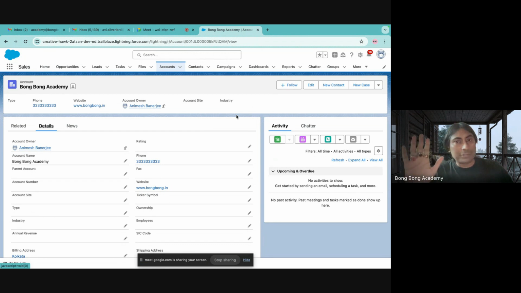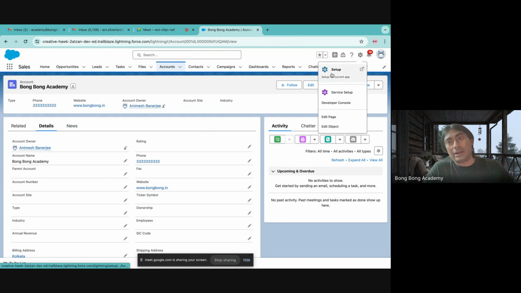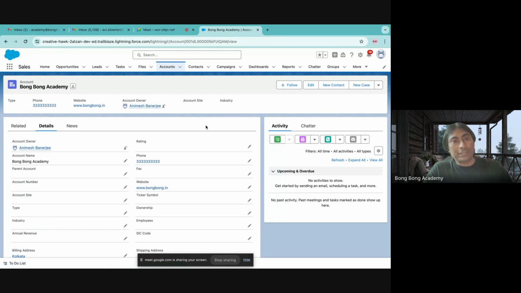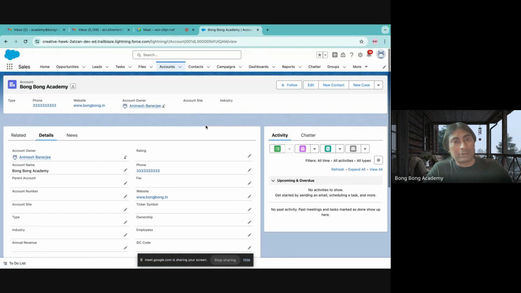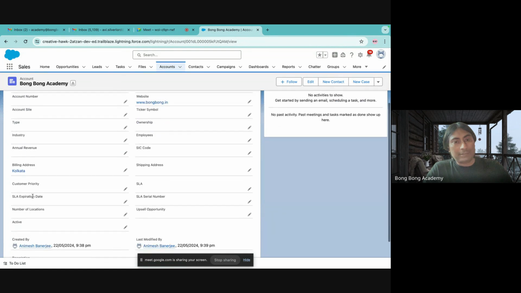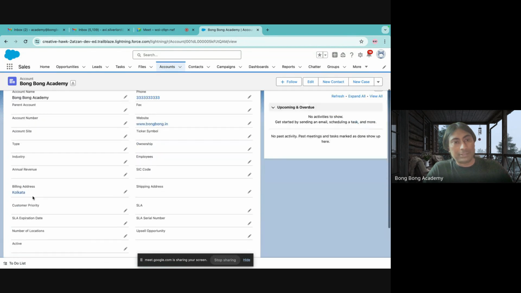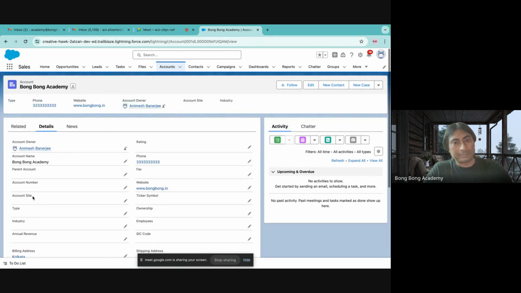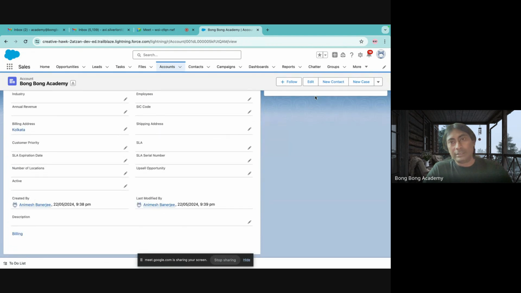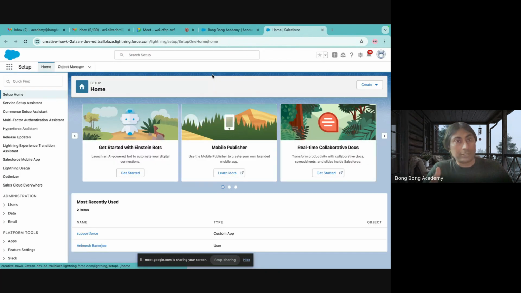Any question, any confusion? Okay. So let us see how you will fulfill this ask. The salesman is coming to you. They said that they have gone to account. They can save an account, but they cannot store the GST information. There is no field to store GST. And he's right, there is no field. So can I create a new field on the account object where I am storing the company information, right?